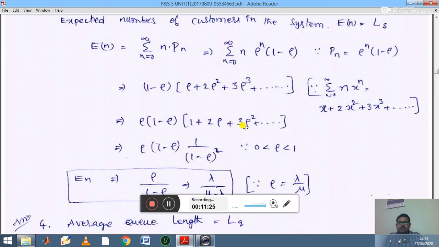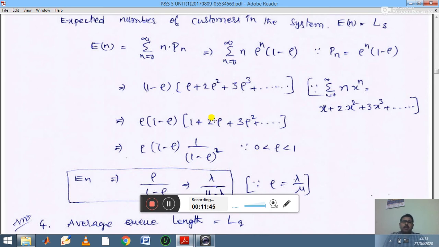Then each term contains ρ, so take ρ as common, and 1 minus ρ stays as it is. The remaining terms are 1 plus 2ρ plus 3ρ squared plus and so on.